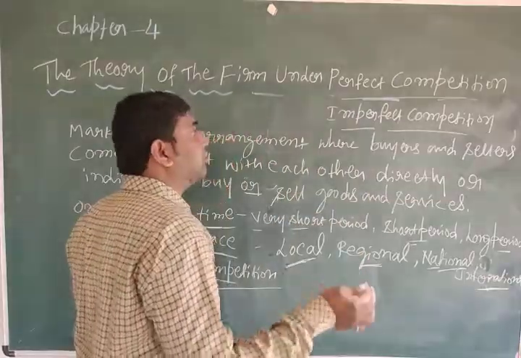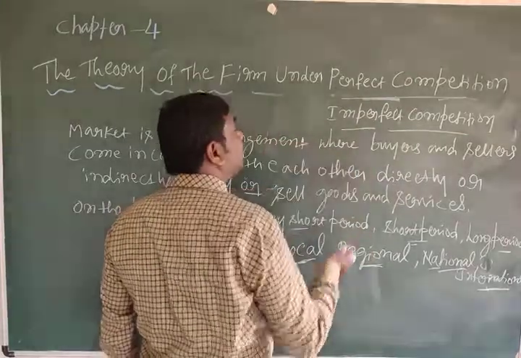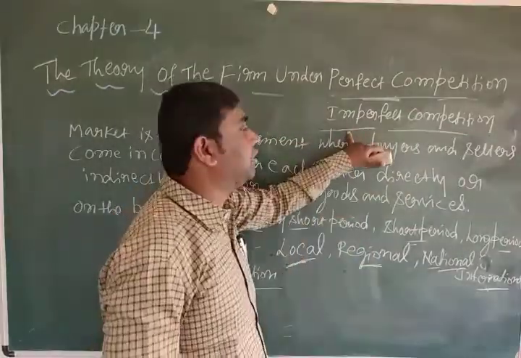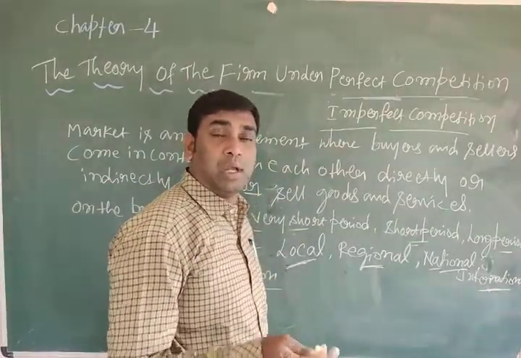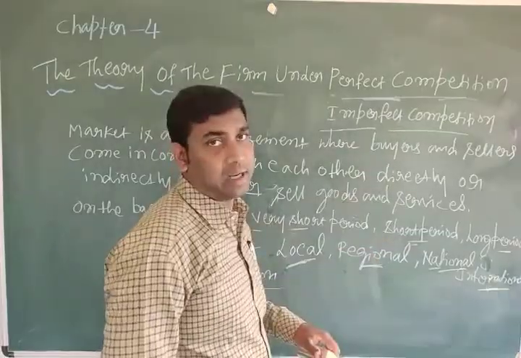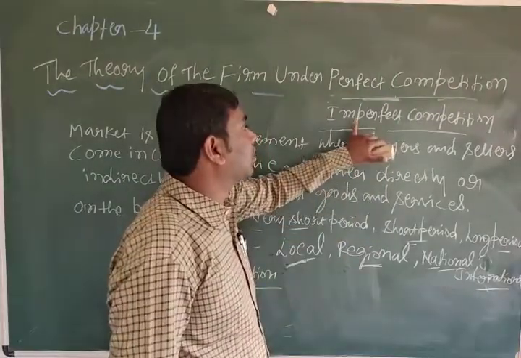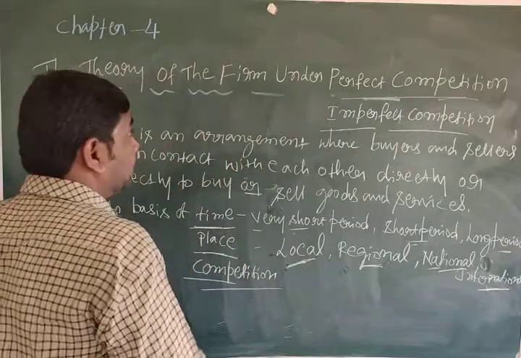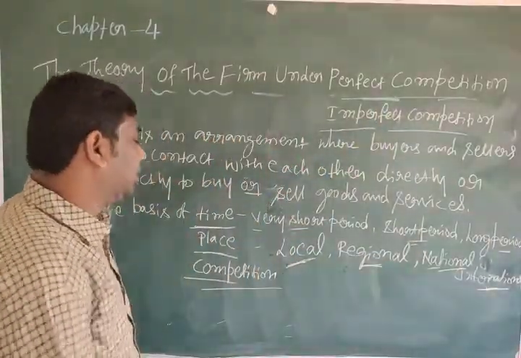In this chapter we are going to study perfect competition, and in the next chapter we will discuss imperfect competition. In imperfect competition we can observe monopoly, duopoly, oligopoly, and monopolistic markets. Are you understanding?